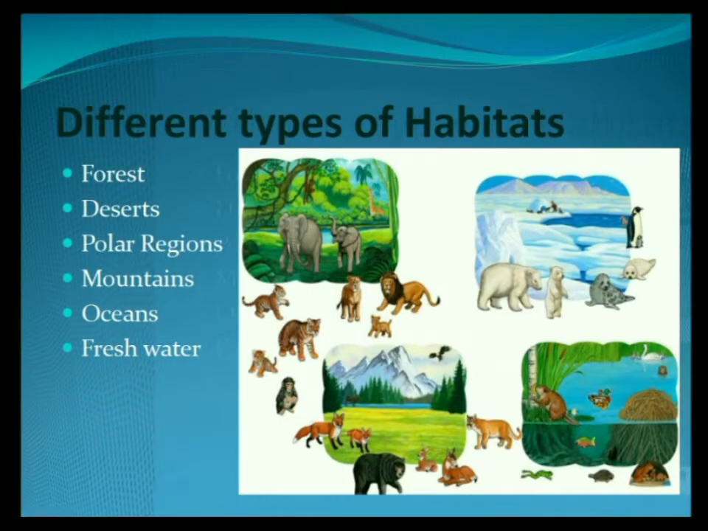On Earth, there are different types of habitats. Now you already know what a habitat is. It is a place or home of any animal, or the place where an organism lives. As there are different types of organisms, there are different types of habitats also. Some of the habitats are forest, desert, polar regions, mountains, oceans, and fresh water.